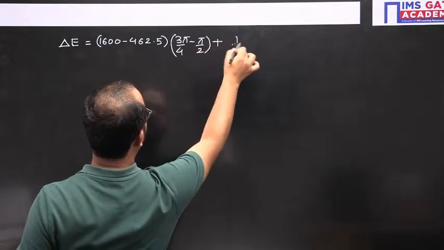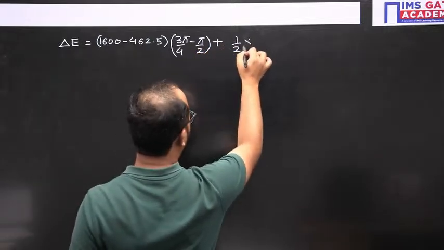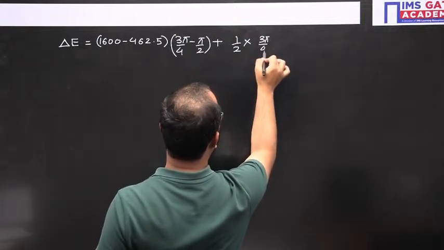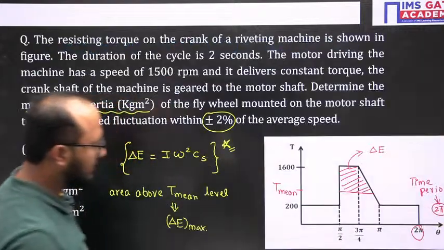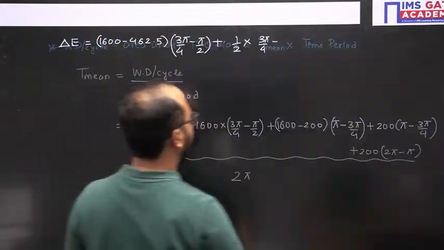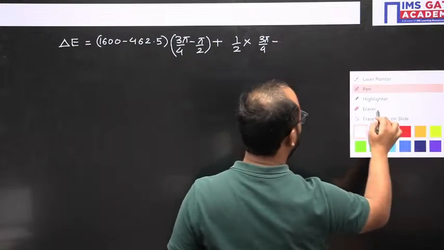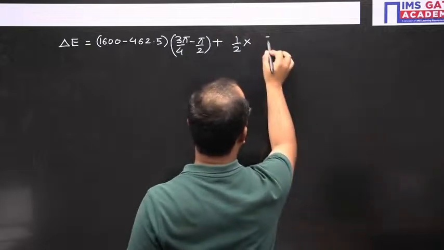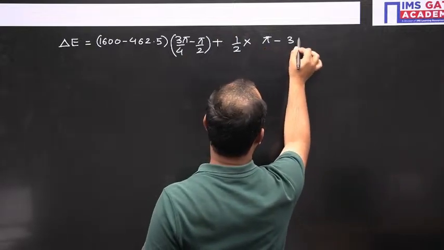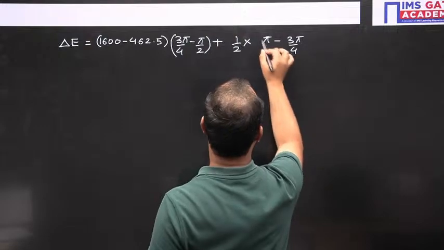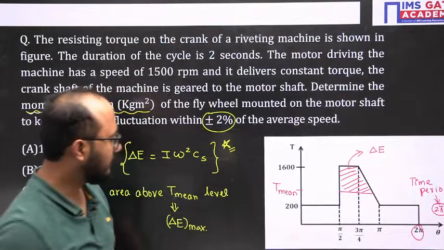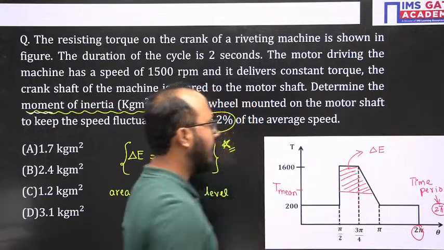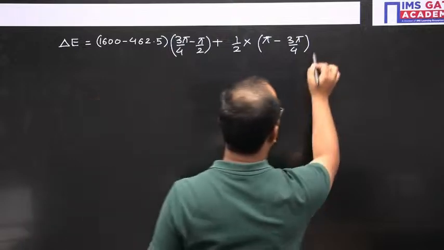Plus, next, this was the rectangle, and the next one is our triangle. The triangle base is the same, let me check, the base is pi minus 3 pi by 4. Right, correct. The base is pi minus 3 pi by 4, and this is the height. The height remains the same, 1600 minus the mean torque.